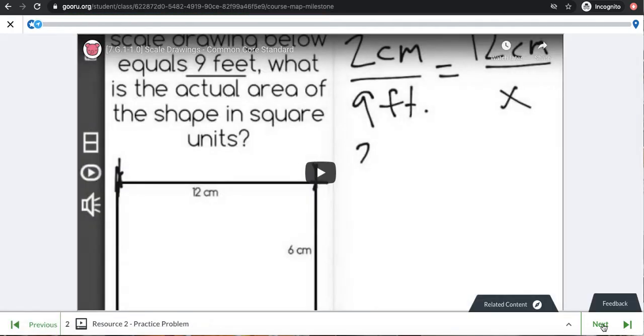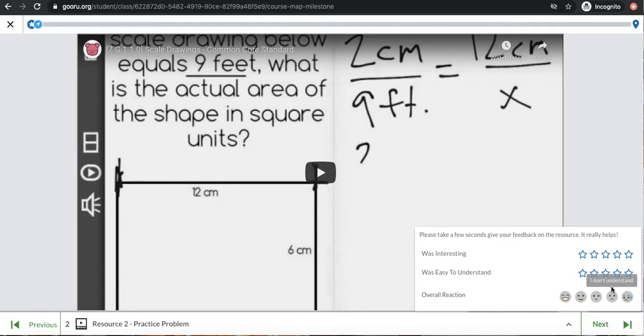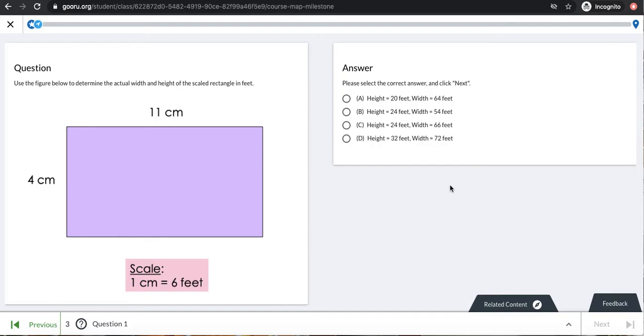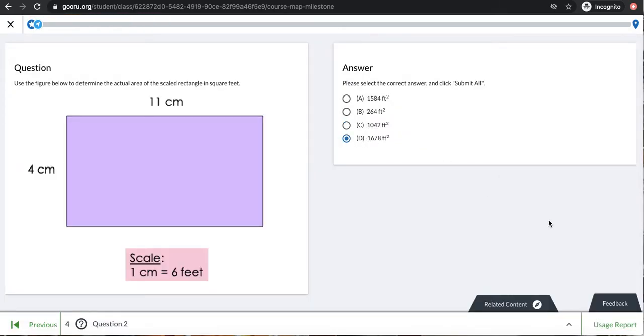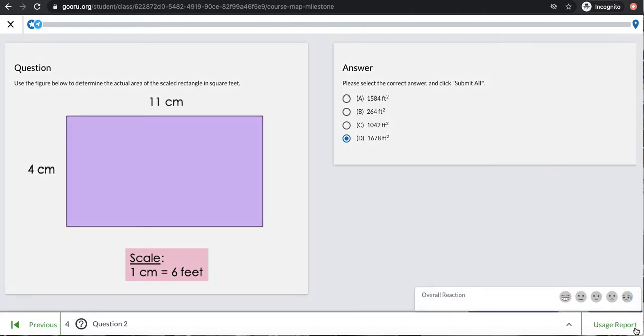Okay, so my next resource here is a practice problem that is being solved out for me. So I'm going to watch this, and then when I'm ready to move on, I can click the green next button again. I'm going to choose not to leave feedback this time. Now I can see a couple of practice problems, so I am going to think really hard and pick the best answer for both of my practice problems. And when I'm ready to see how I did on this practice, I can click this green usage report button. It's always down in the right-hand corner.